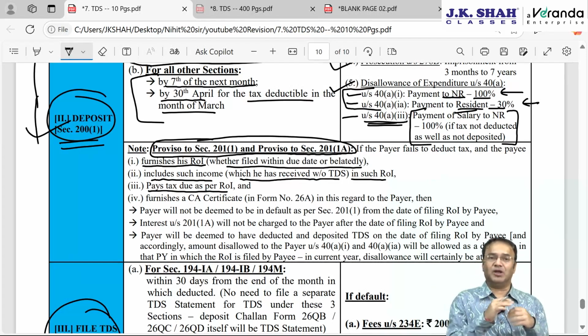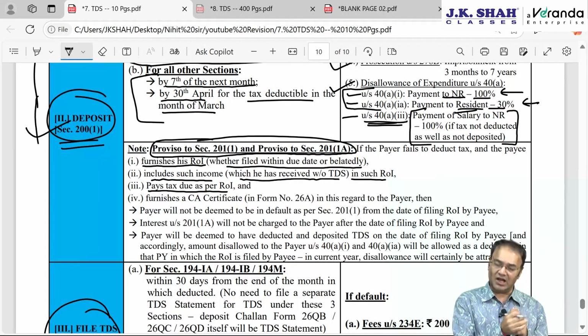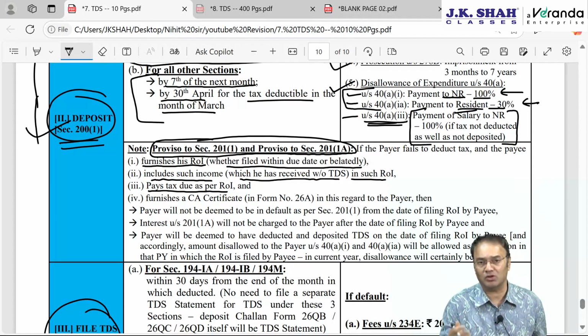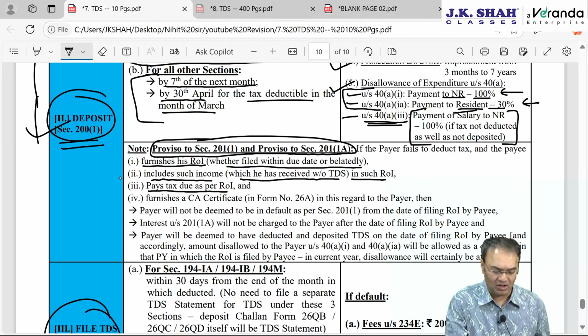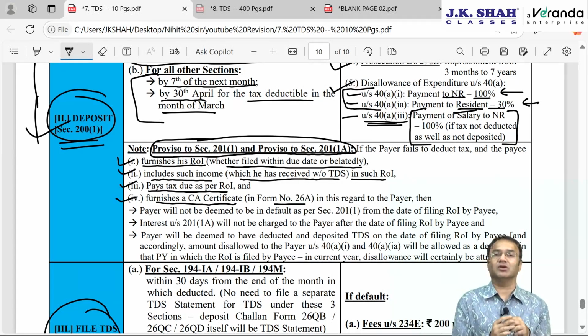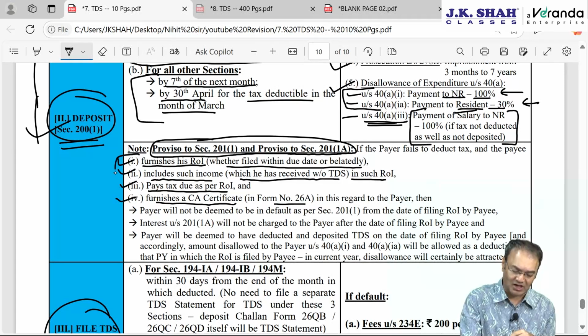If 10 lakhs is paid to me, TDS should have been 1 lakh rupees, but if my tax payable works out to be 3,50,000, then I should have paid 3,50,000. Not necessarily only 1 lakh. Or if TDS would have been 1 lakh but my tax payable works out to be 80,000, then I should have paid 80,000. Whether it is less or more than the TDS amount is immaterial. I should pay tax as per my IT return, and I need to furnish a CA certificate in Form 26A, certifying that all the first three conditions are satisfied by me.